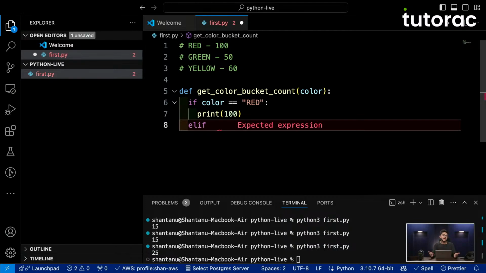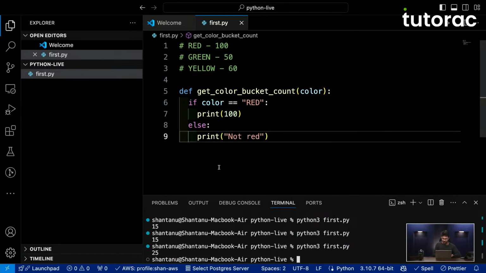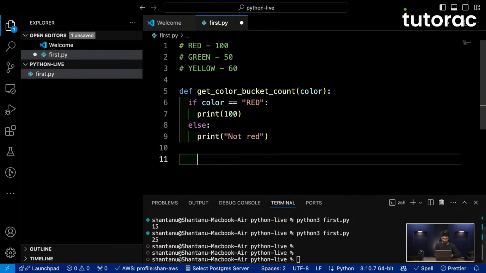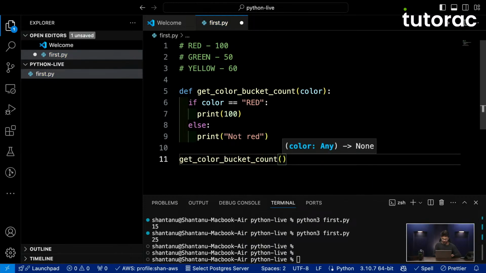Now what is elif? Elif stands for else if. So there is a conditional flow of something called if and else. Before I write else if, let's say I just write else, followed by this, I will write print not red. And if I run it, I'll have to call this function before that. So let me just call it: get_color_bucket_count, and let's say the color is green, for example.